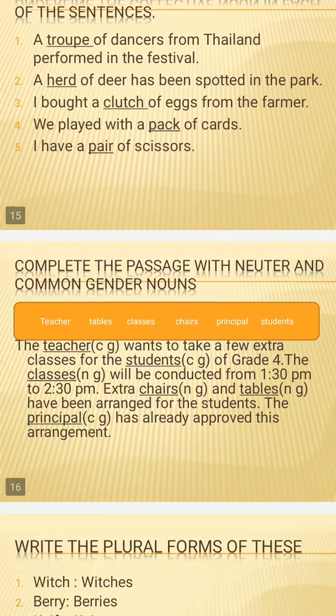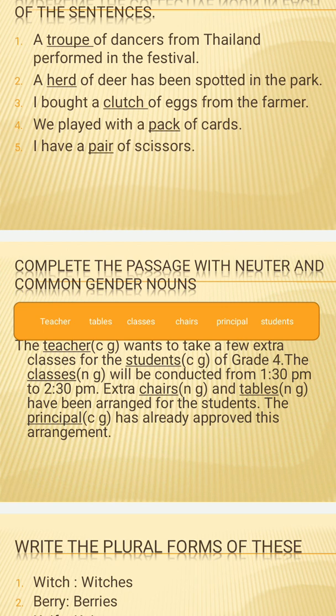Now in the next slide we will learn about the neuter gender and the common gender. Neuter gender is for non-living things, and common gender is for both males and females. Now there is a paragraph given, and above it there is a box in which some words are given.